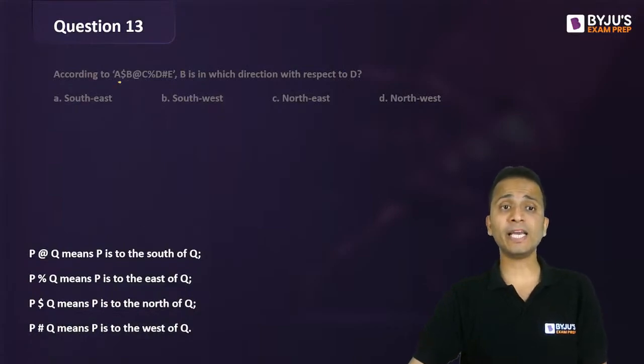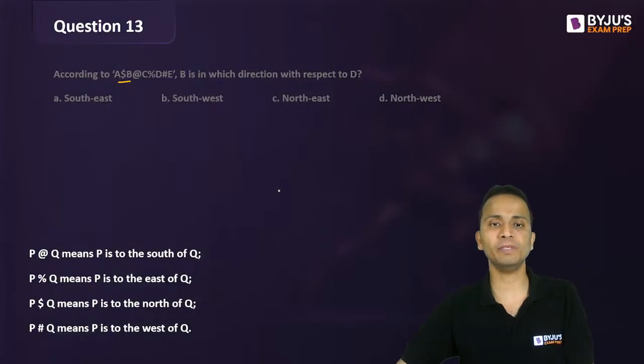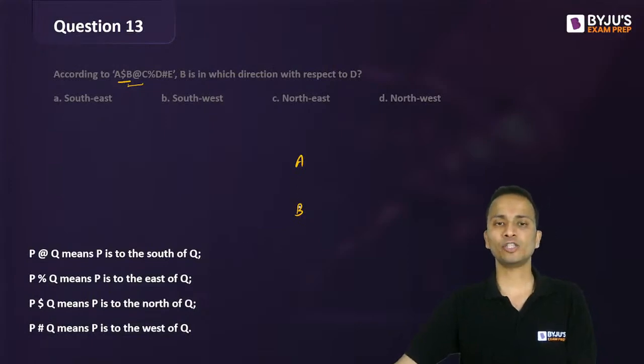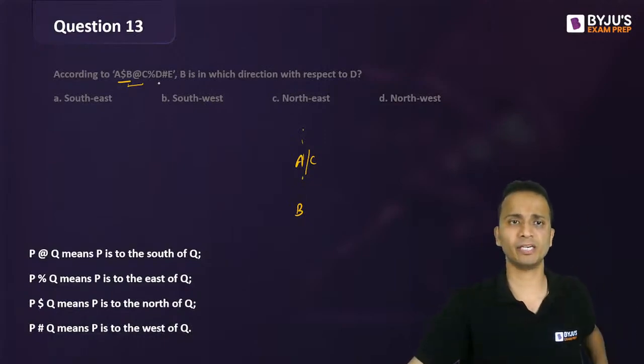So let's start with A dollar B. That means A is to the north of B. So A is to the north of B. Done. Now B at the rate C. B is to the south of C. So that means C will also be to the north of B. So C can be with A or on this line. So A and C are above B. That much is clear.